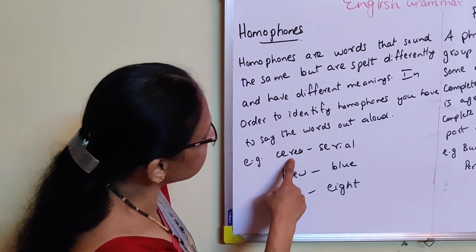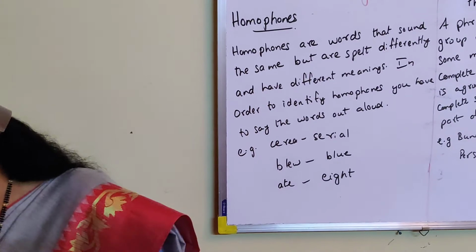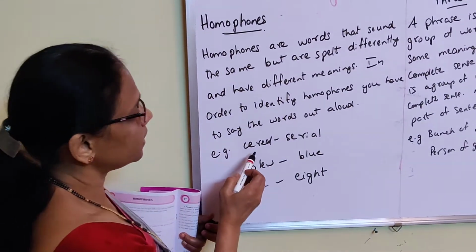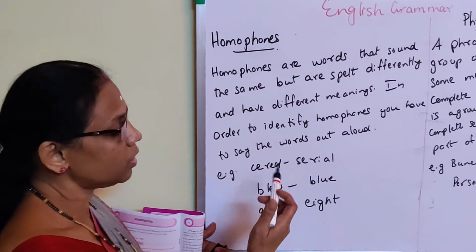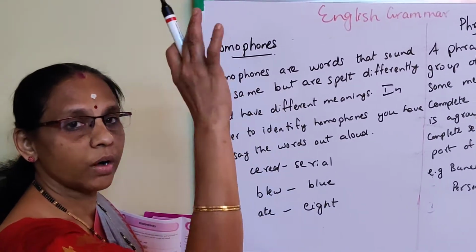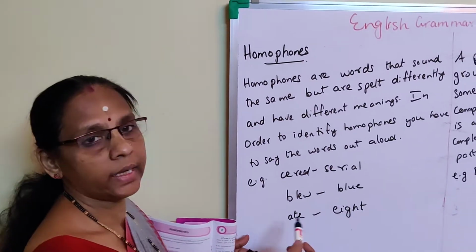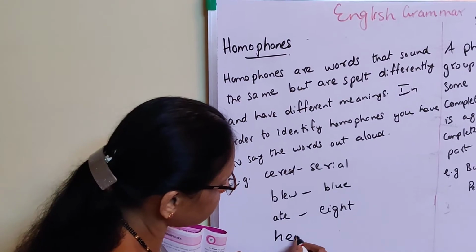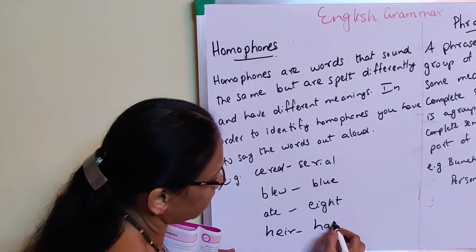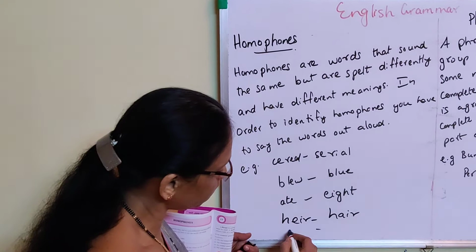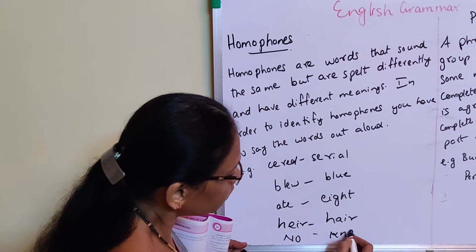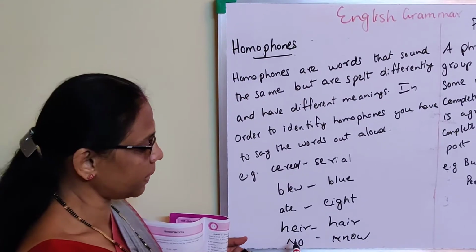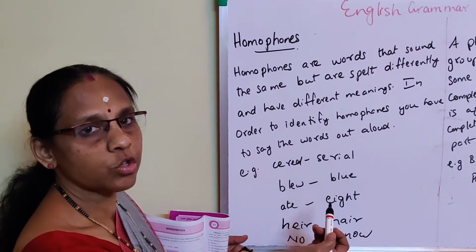Example, cereal. Here I forgot the L. Cereal. See, this is pulses. Cereal means you know, no? Then blue, meaning flew away, and blue meaning color. Eight, meaning I ate, and eight the number. Then one more comes: hair, H-E-I-R, hair. Then H-A-I-R, hair. In the same way, no. See, pronunciation is the same, but the spelling is different and the meaning is also different.